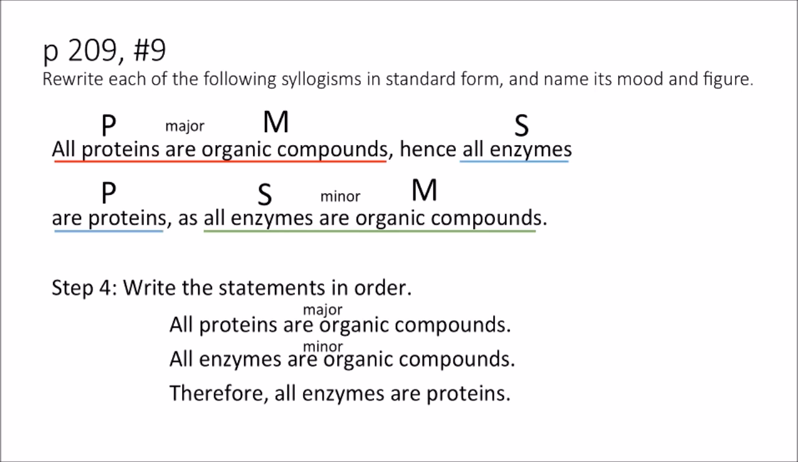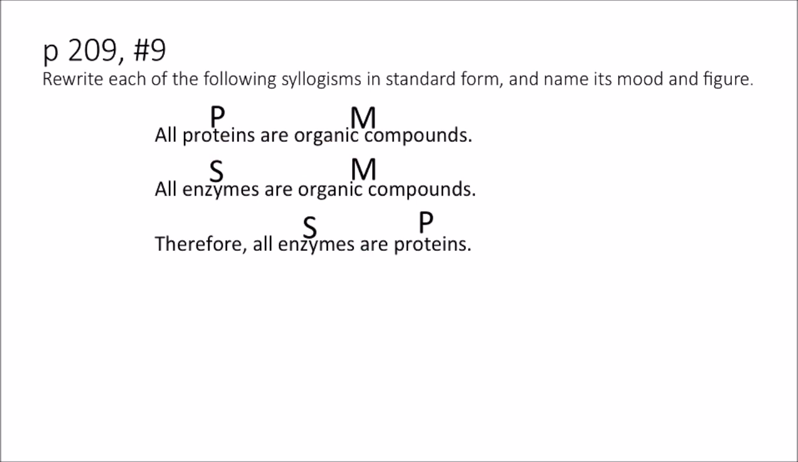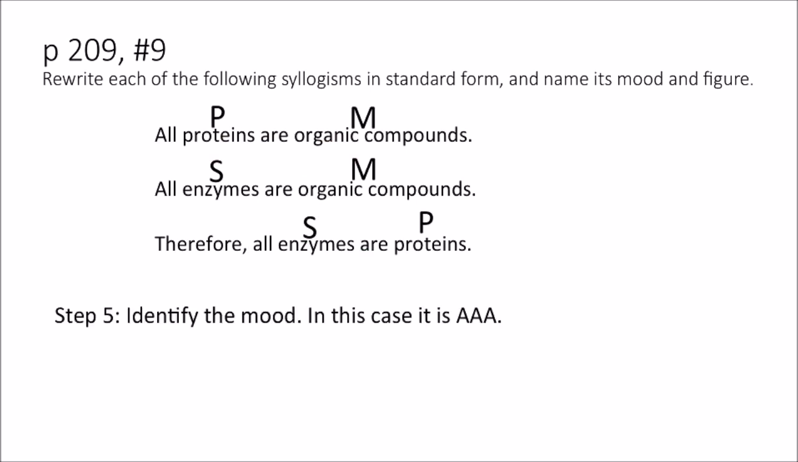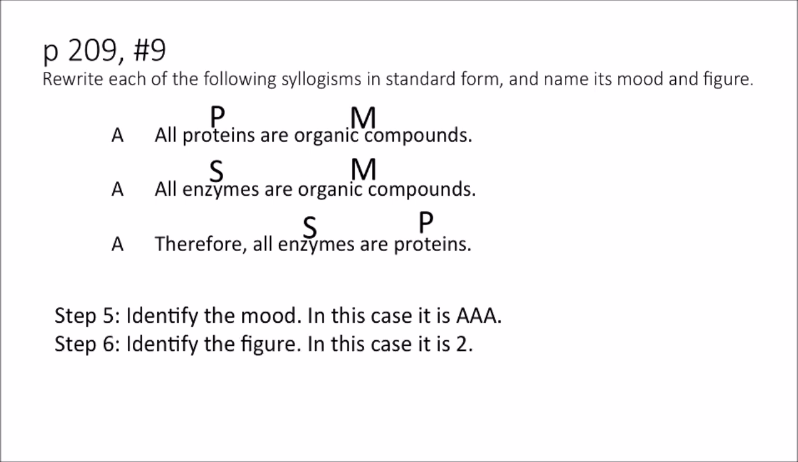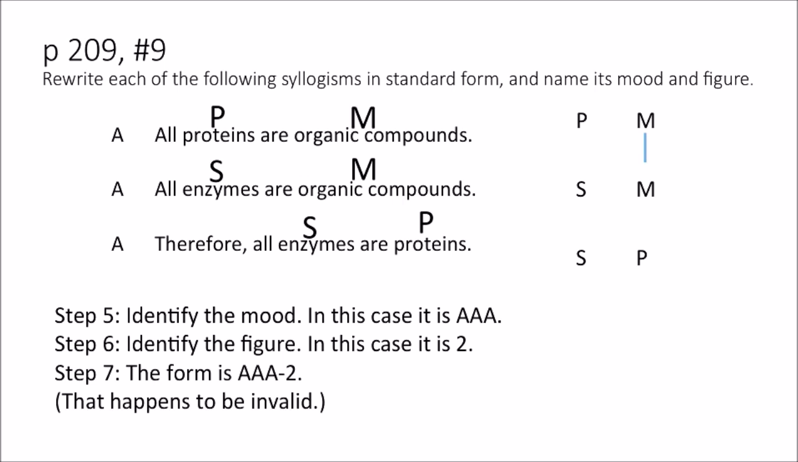Now we need to name its mood and figure. So here we are. The mood is AAA, because they're all A's. The figure is based on where those M's are, and it's just like one of the examples we gave before. If you look in the front of your book, that pattern is figure 2. And so the form is AAA2. Now, it doesn't ask in the question, but if you wanted to know whether that's valid or invalid, you could look below on that inside front cover of your book, and it would tell you that it's invalid.